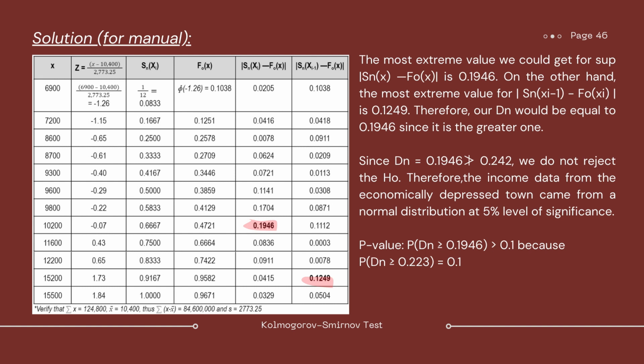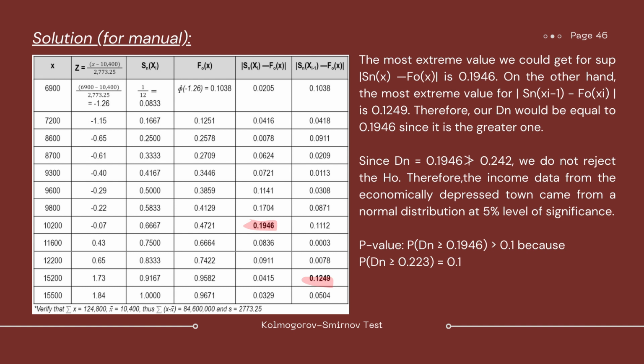So makikita natin na ang value niya is negative 1.26. Since ni-round off natin siya in 2 decimal places kasi ayun lang yung makikita sa standard normal table. So for S of x, 1 over 12 since 1 pa lang naman yung count dyan, which is equals to 0.0833.